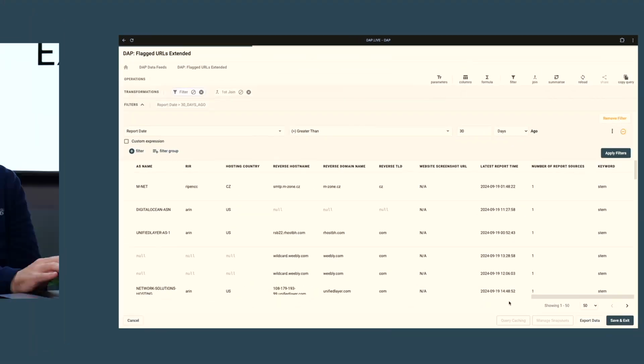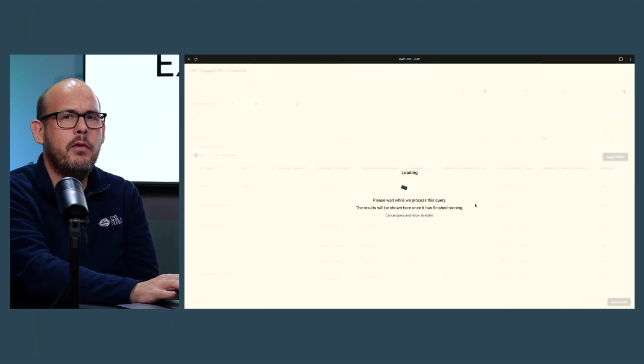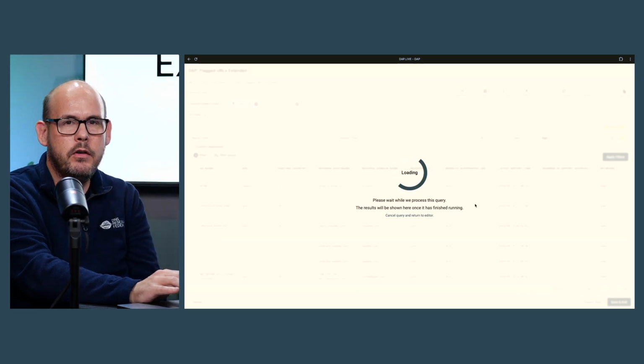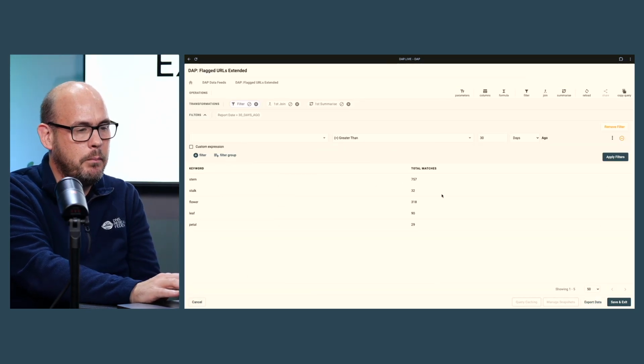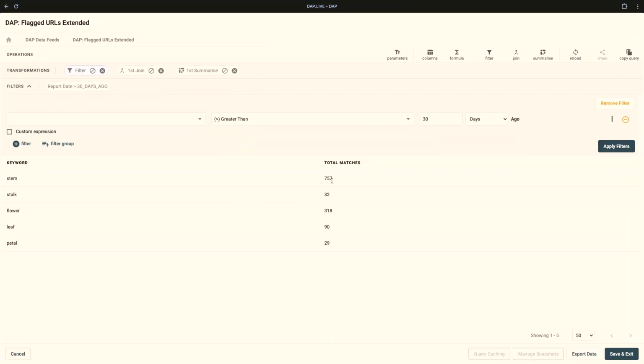And apply that, and we should see fairly quickly that we end up with a summary of the totals of that set by keyword. And we can see that in this example, the keyword STEM has produced 757 matches. Other keywords like flower produce 318 matches.